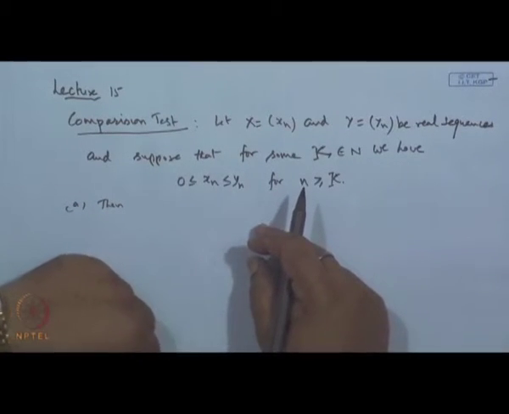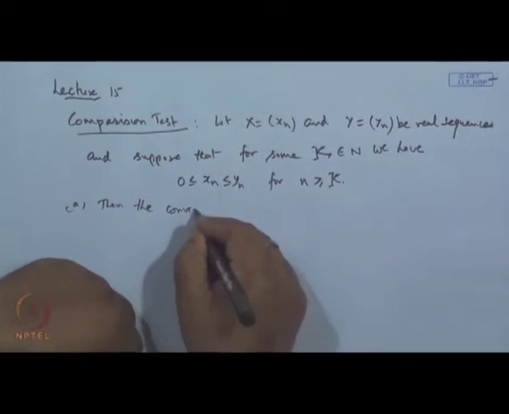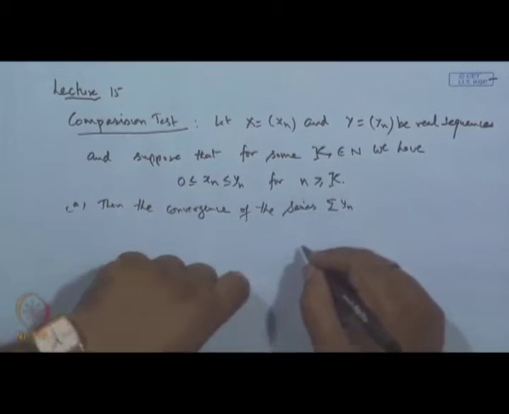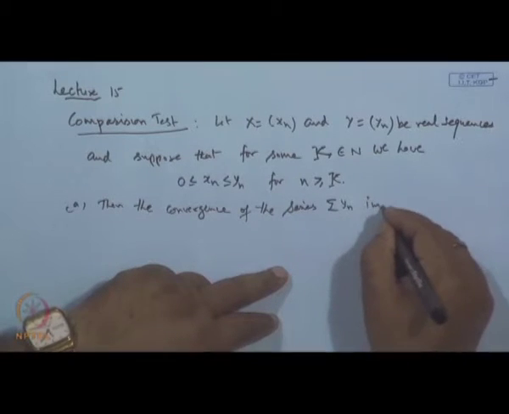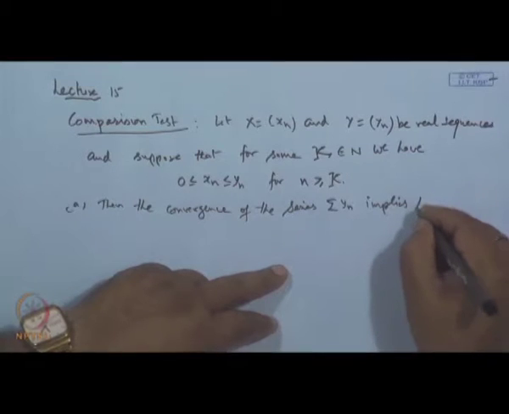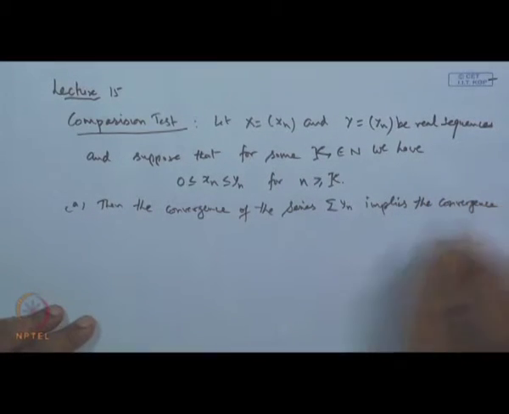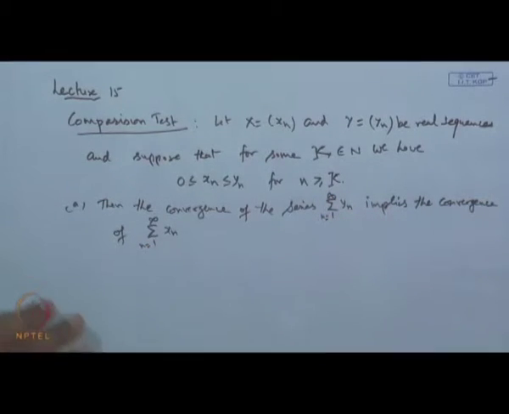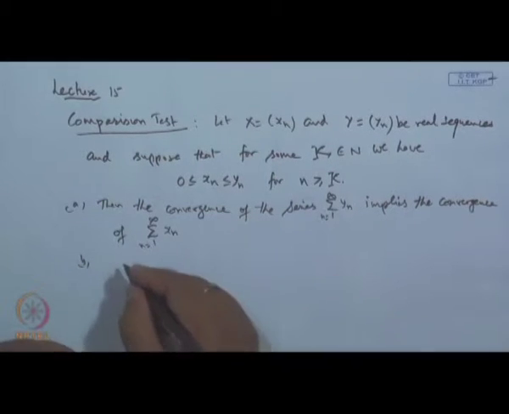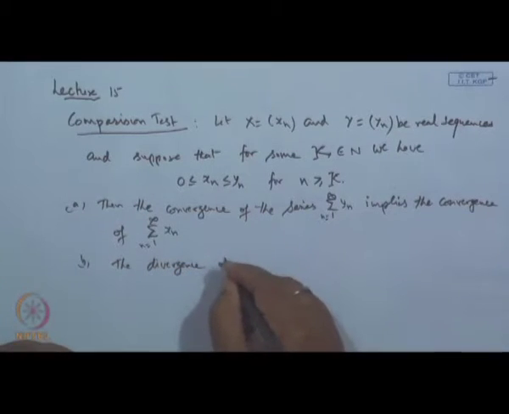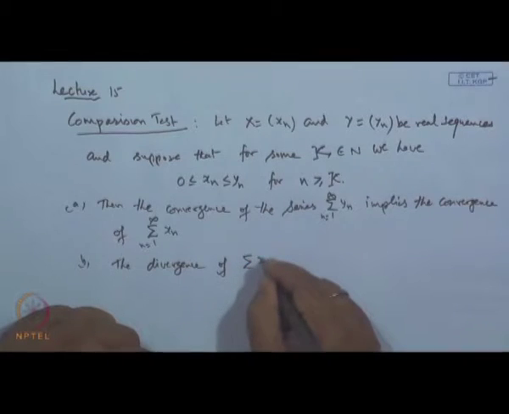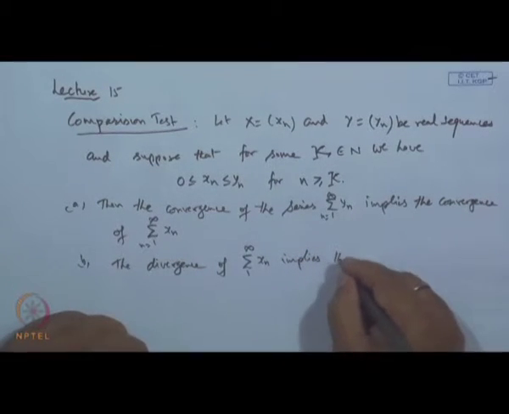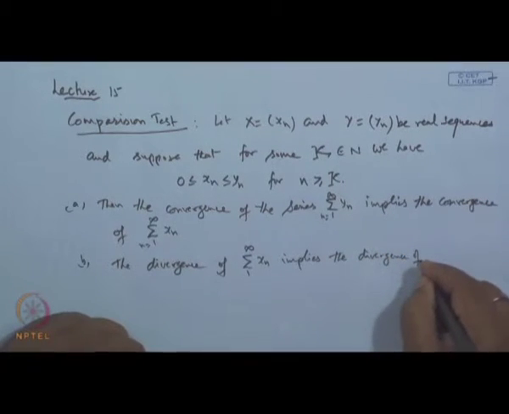Then the convergence of the series sigma y n, n from 1 to infinity, implies the convergence of the series sigma x n, n from 1 to infinity, and the divergence of the series sigma x n, n from 1 to infinity, implies the divergence of the series sigma y n.